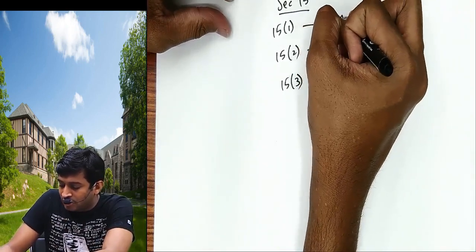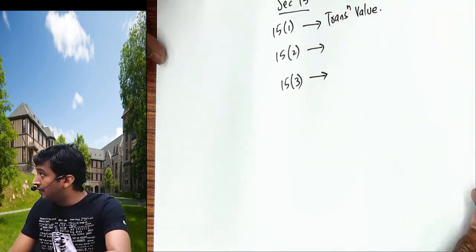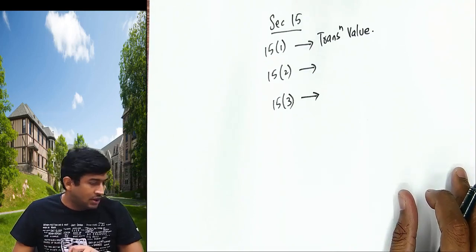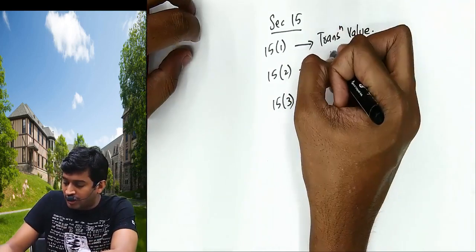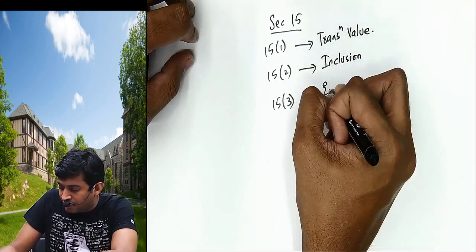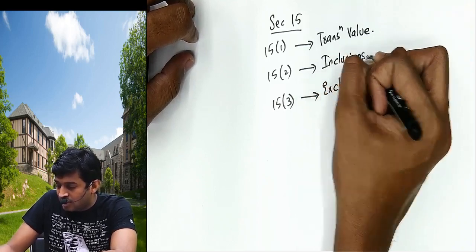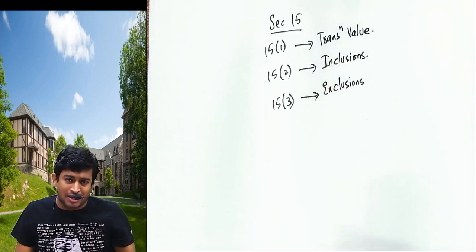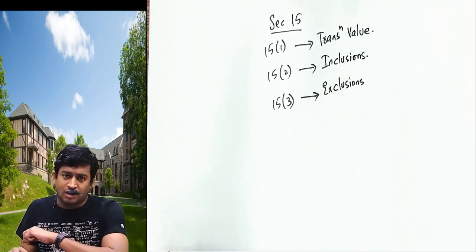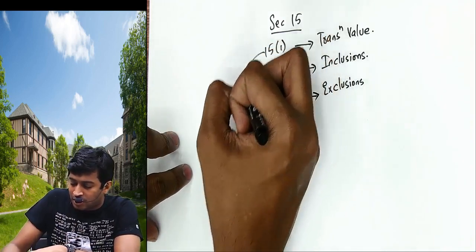15.1 speaks about transaction value. 15.2 speaks about inclusions. And 15.3 speaks about exclusions. This is a slightly confusing chapter, sir. I'll tell you the rule you have to follow. First we will understand the provisions. 15.1 speaks about transaction value, 15.2 inclusions, 15.3 exclusions.